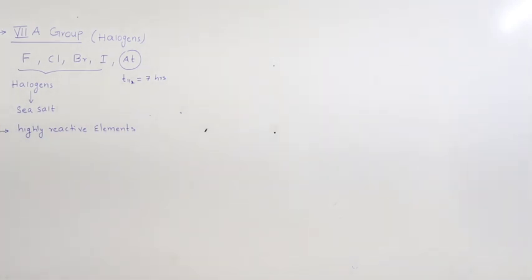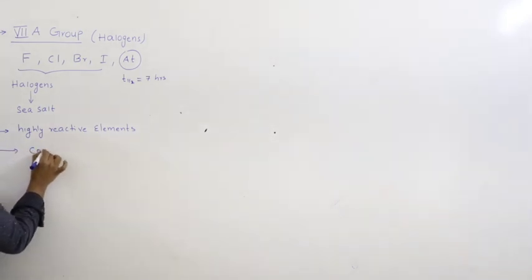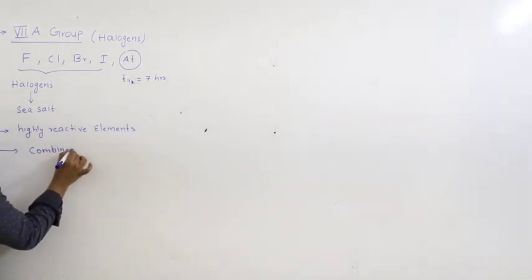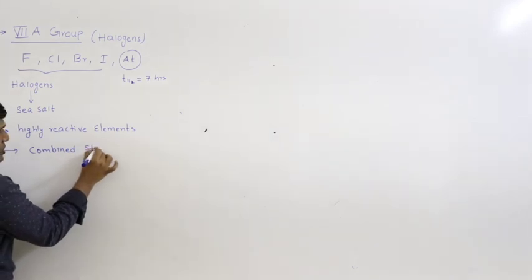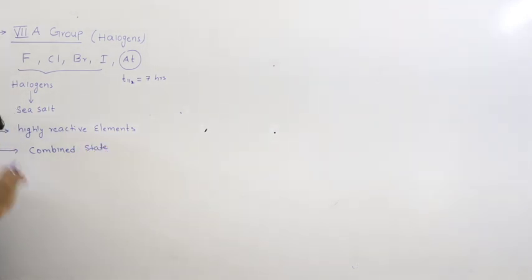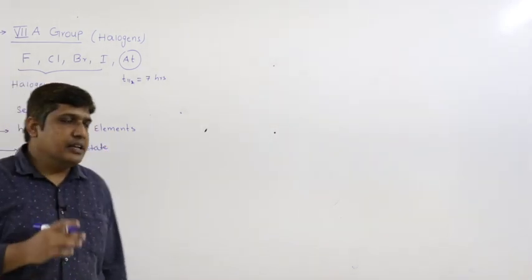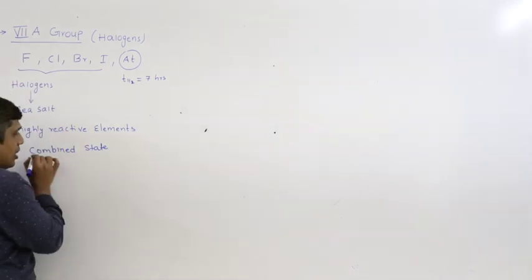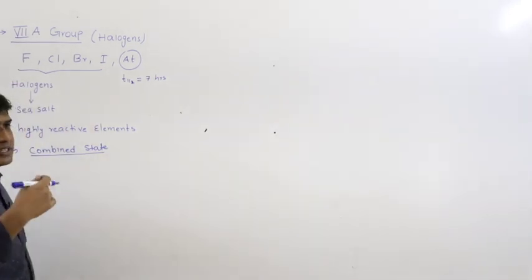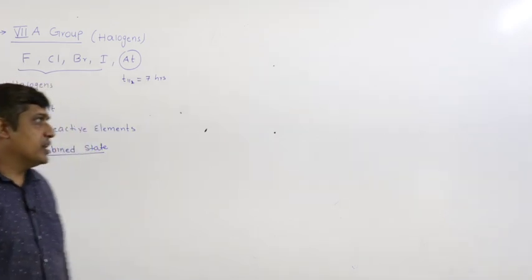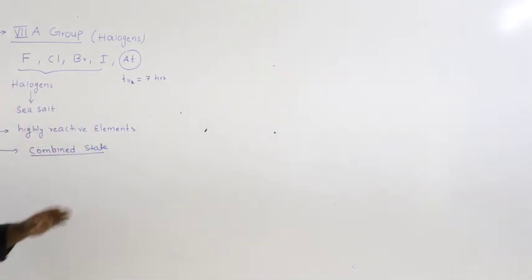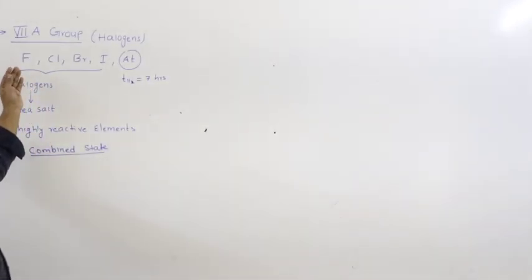Because of this high reactivity, they are mostly found in combined state in nature. They always combine with some other element. For example, halides, salts, right?